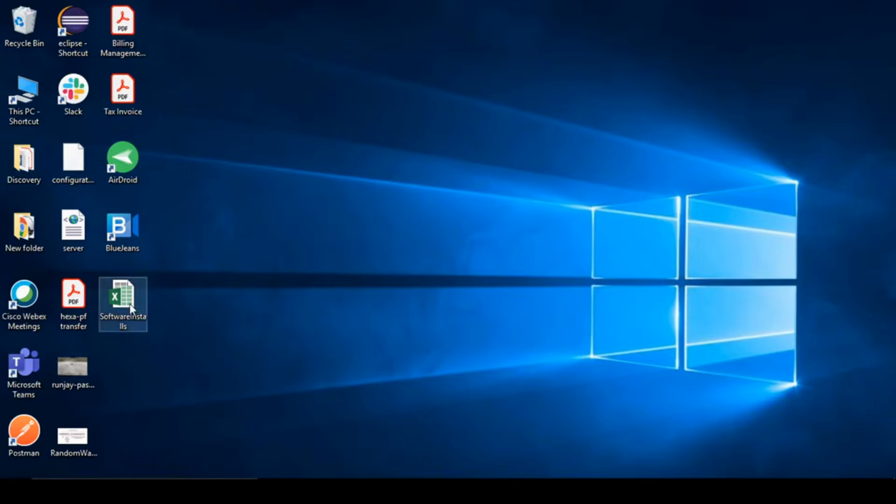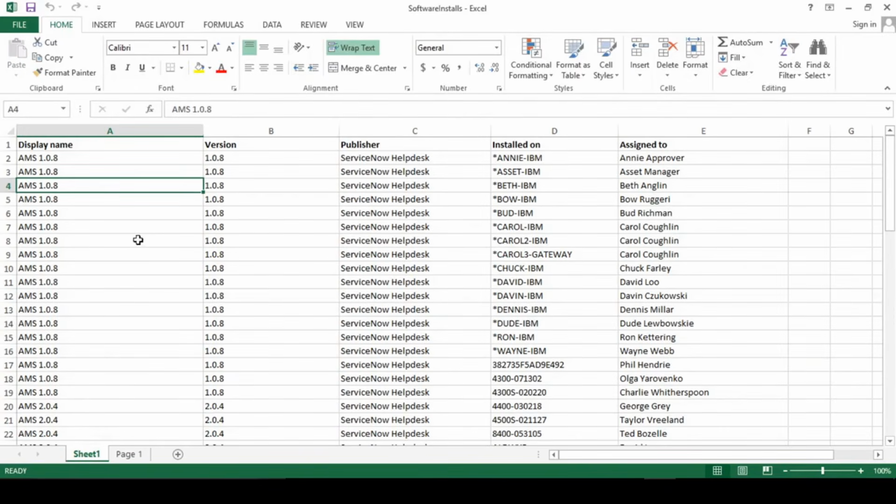Let me just go back. Yeah, fine. So here is the one, guys. First, whatever data I'm going to import: the first columns are display name, version, publisher, installed on, and unassigned to. Before that, guys, we have to make sure we have created our software model and the publisher.